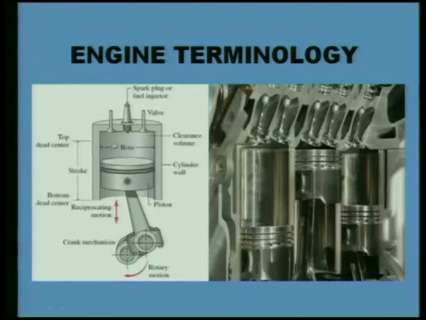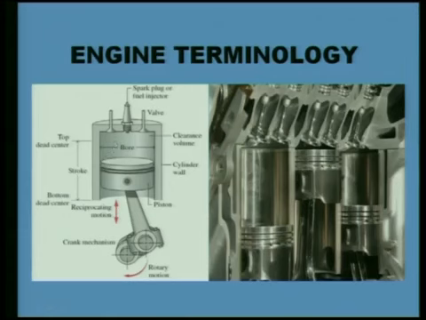The amount of air or air fuel mixture which remains above the top dead center is termed clearance volume. So clearance volume is the minimum volume in the cylinder after compression of the air fuel mixture.